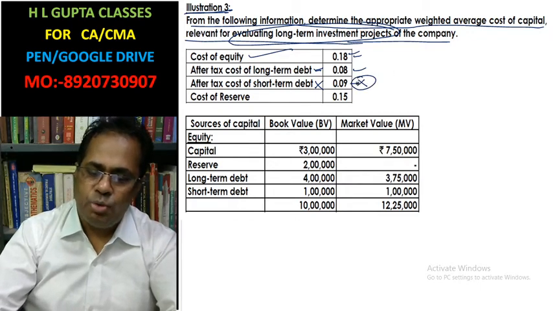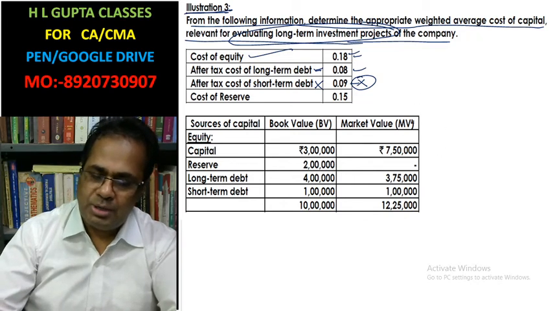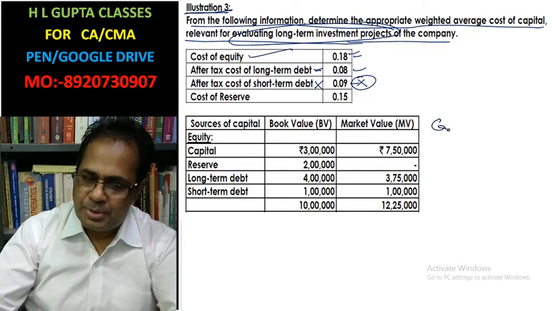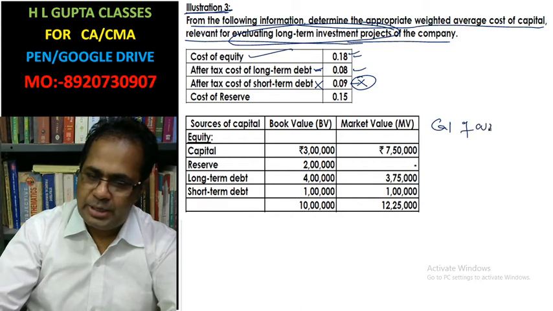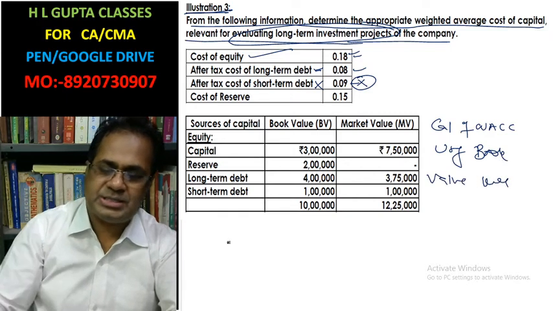You have to calculate using book value weights and market value weights. So, calculation of weighted average cost of capital using book value weights. Book value weights is very simple.